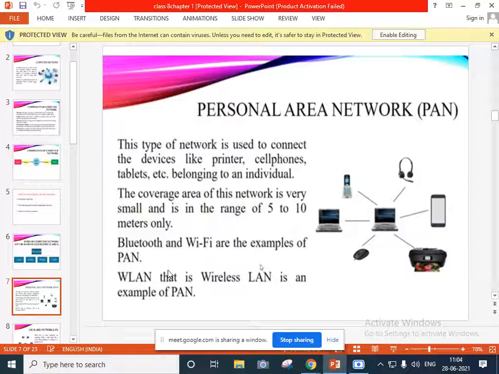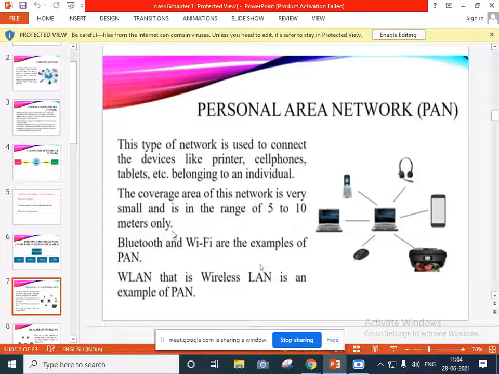If you are far from that, will it be connected? The range is only 5 to 10 meters. Whatever Wi-Fi range is there, it is only 5 to 10 meters. If you go far, it will not connect.